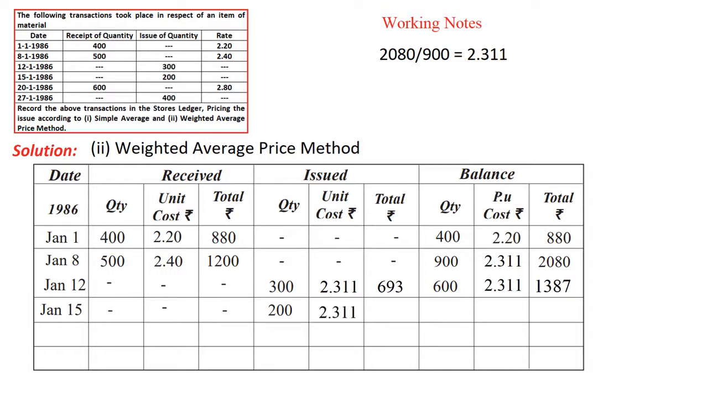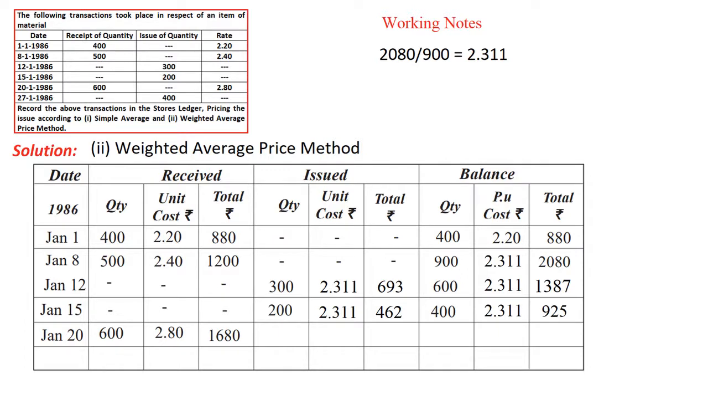Then again we have issued 200 units of material at the same rate of 2.311, and the balance will be recorded as 400 units at the rate of 2.311. This is the quantity we have, 400, at the rate of 2.311, and the amount is 925. So like this we need to calculate.